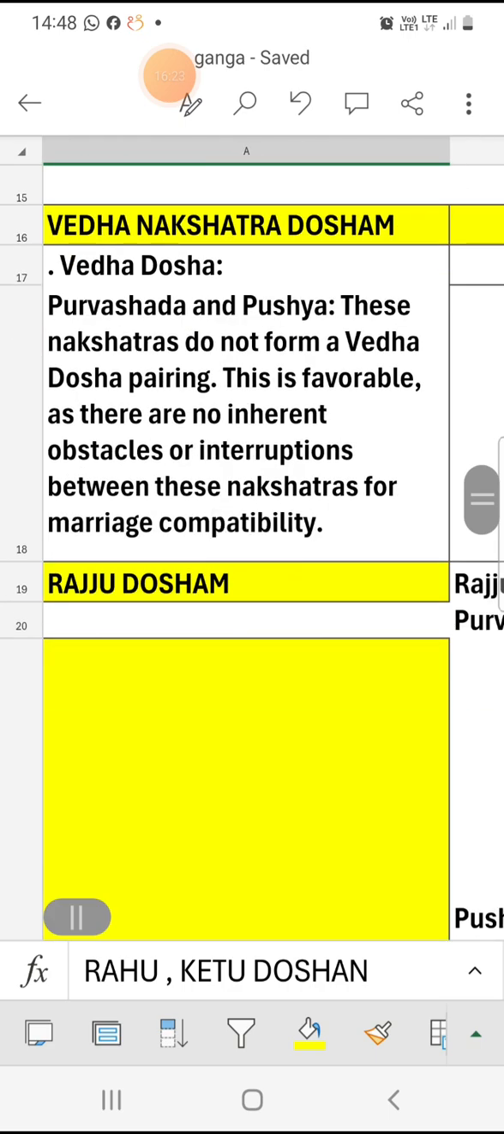For example, Purvashada and Pushya Nakshatra do not form a Veda dosha pairing. They will not come under Veda dosha.